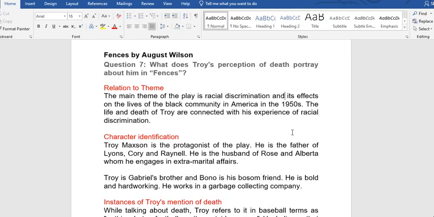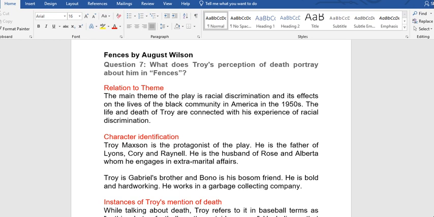The first question says, what does Troy's perception of death portray about him in Fences? The first thing, as usual, is to relate the question to the theme of the play. The main theme of the play is racial discrimination and its effects on the lives of the black community in America in the 1950s. The life and death of Troy are connected with his experience of racial discrimination. So we have done that.